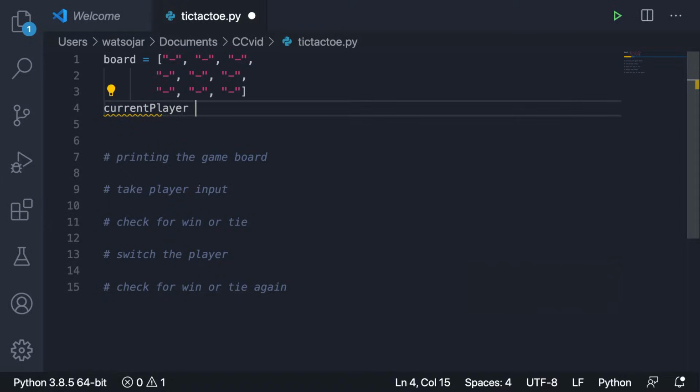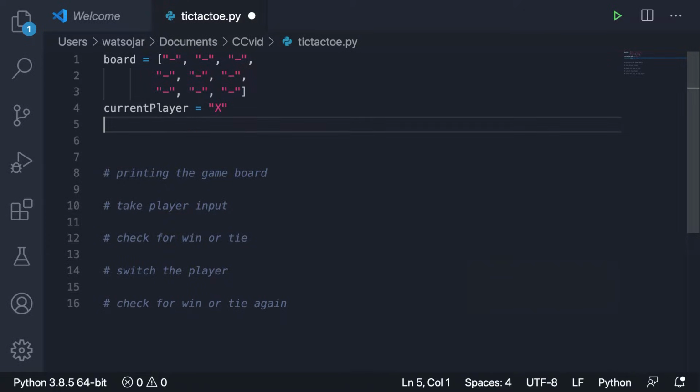Alright, and we're going to set one more global variable, and we're going to set it equal to the current player. Let's initialize this variable with the string x, so we're going to start off every game with player x. We're going to do two more variables. The first is the winner variable, and we're going to initialize this with no value, because we don't have any winner yet.